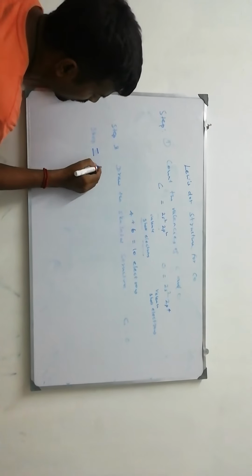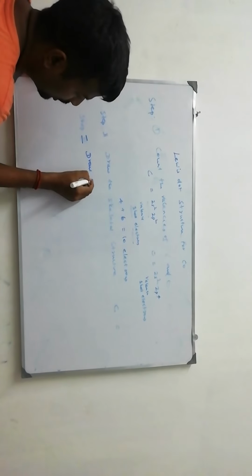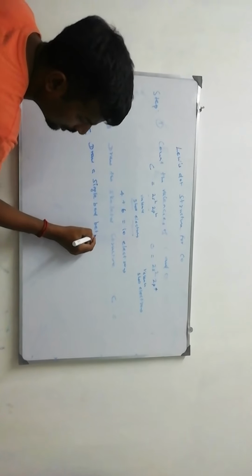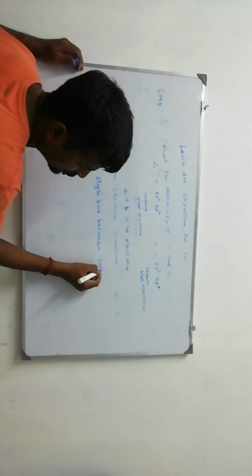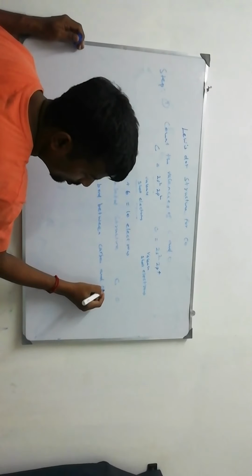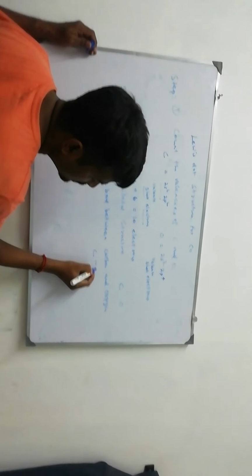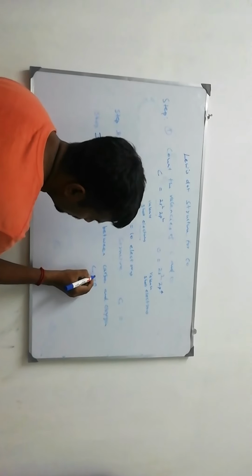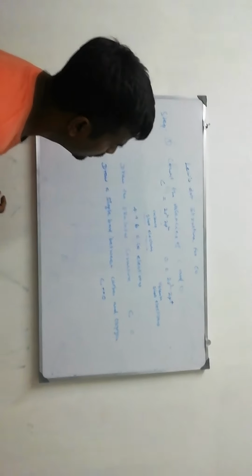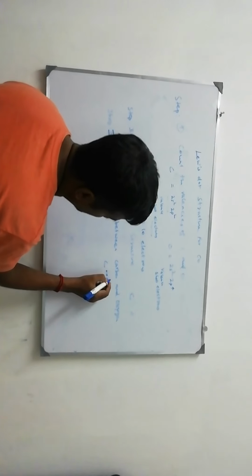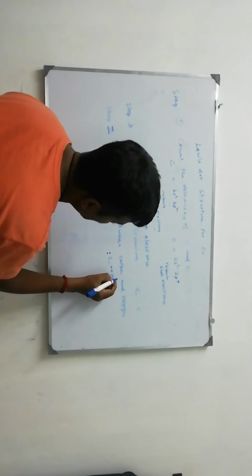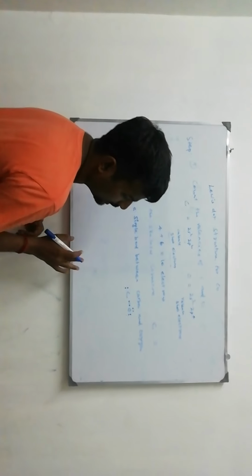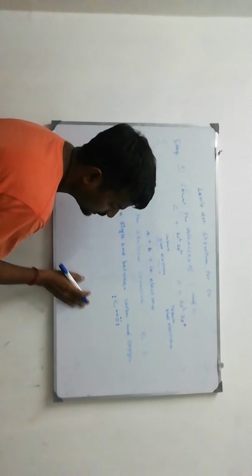Step 3. Draw a single bond between carbon and oxygen. So carbon, single bond, oxygen. Single bond means a combination of 2 electrons. Remaining electrons, 8 electrons are there. So we have to write here 1, 2, 3, 4, 5, 6, 7, 8 electrons. Okay. While we are writing like this, is the valency satisfied?